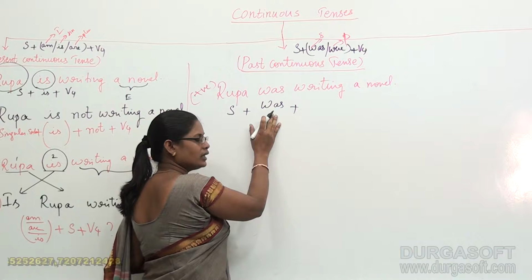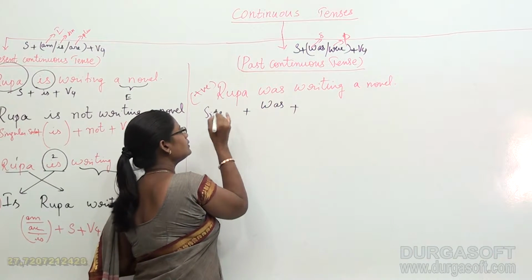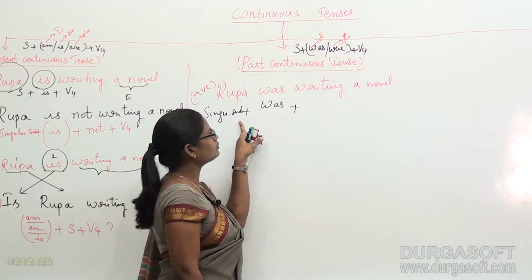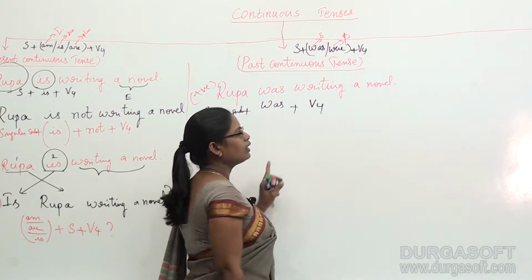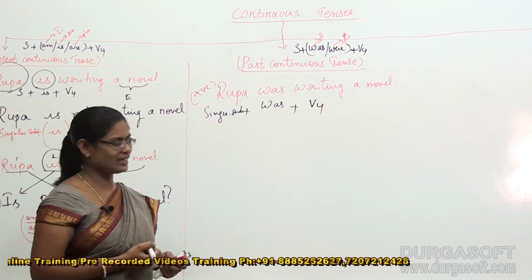Means if it is was, what subject should take place here? That is singular subject, right? Singular subject plus was plus V4 and plus enlargement of the sentence. It's quite common for us.